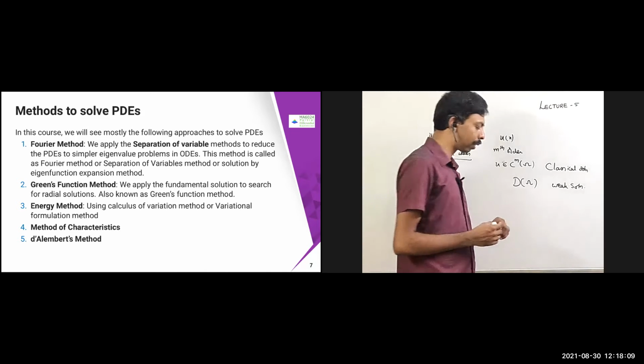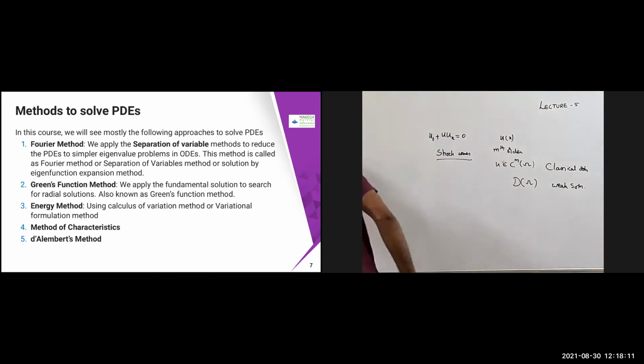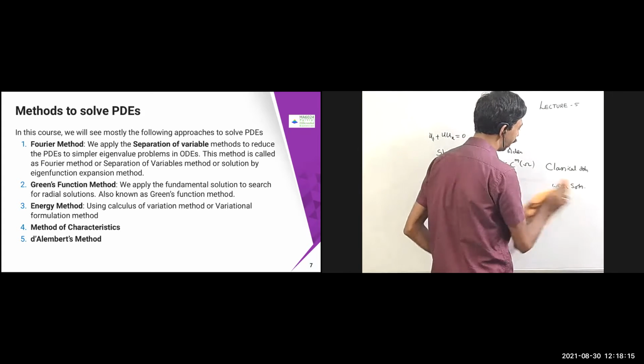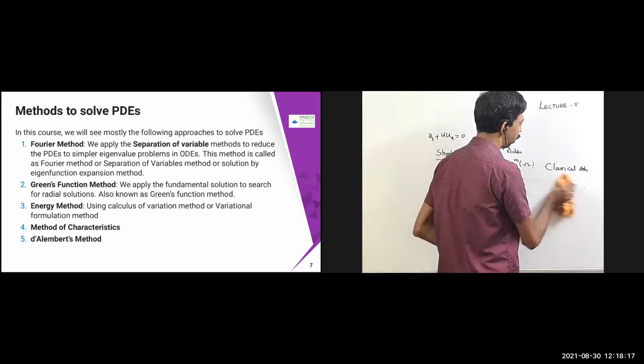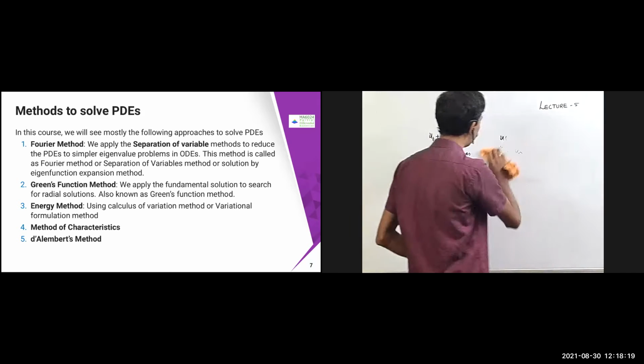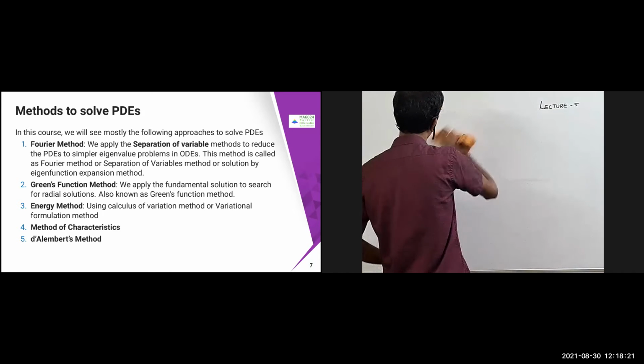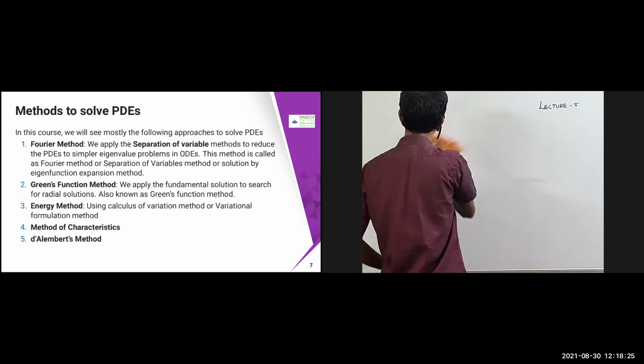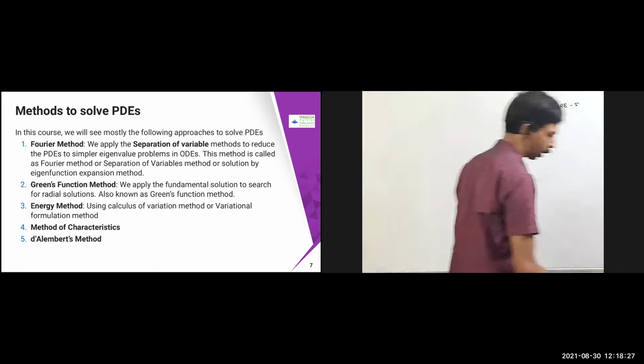So in the method of characteristics, we will see something using some geometric principles. We'll see how to solve the problem, and we'll check it. Now let us come back to simple problems, how to solve. As I mentioned, in order to solve a PDE, we are trying to solve an ODE problem, and then we'll check it.